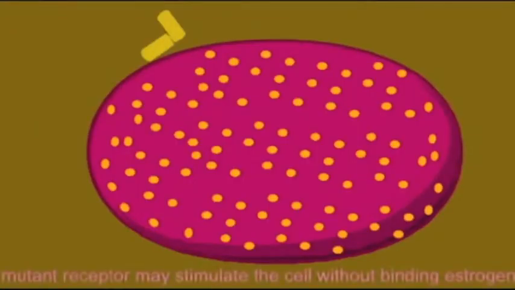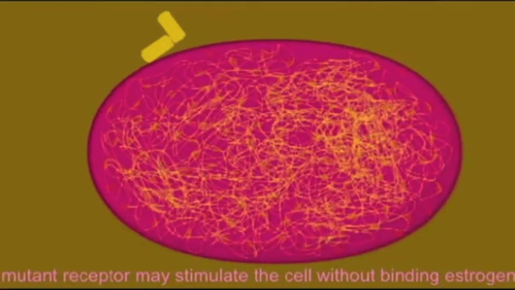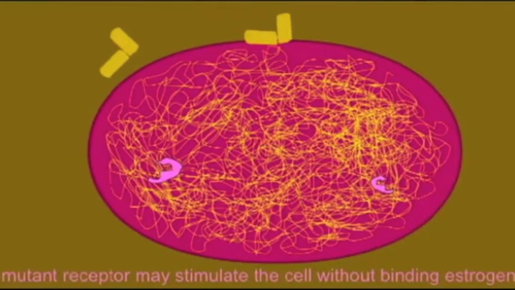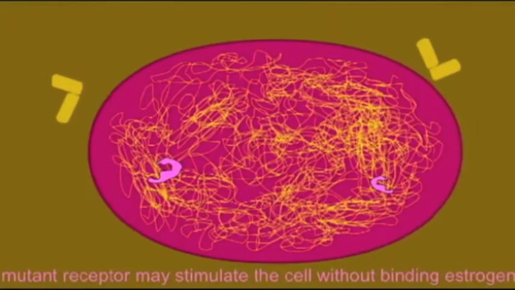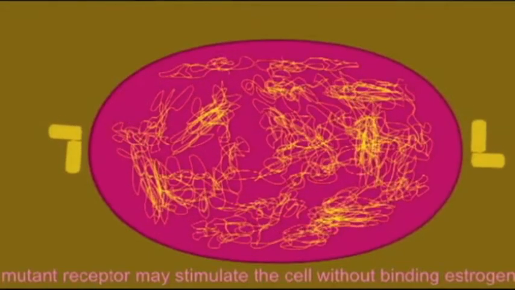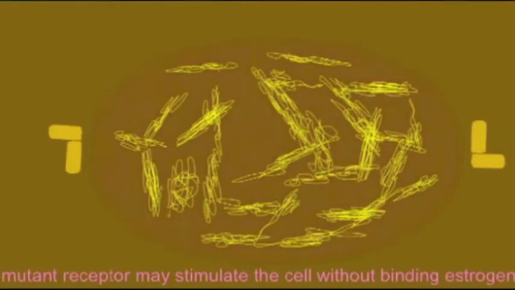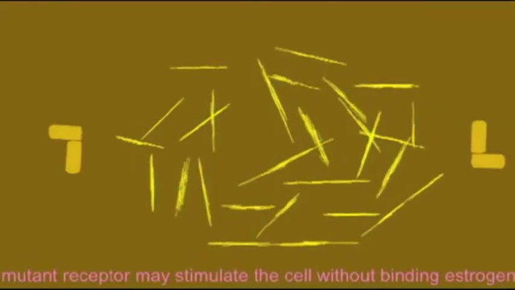While most breast cancers are estrogen dependent, at least at the beginning, they require the hormone estrogen in order to thrive and grow. Ultimately, many of them become estrogen independent and continue to divide even when estrogen is not present. Very often how this occurs is through mutations in estrogen receptors, so that the receptors are always activated. Usually, estrogen receptors are only activated and only turn on genes when they have bound the hormone estrogen. But certain mutant receptors have the ability to bind DNA and turn on genes even when they have not bound estrogen, and so they may continually tell cells to divide even when estrogen is absent.